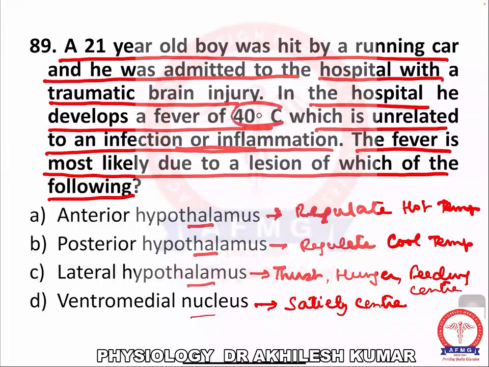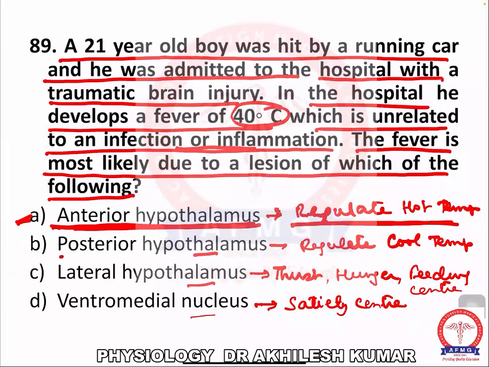The body temperature is high. So which one is damaged here? If the anterior hypothalamus is damaged, the hypothalamus will not be able to regulate the temperature, and the temperature will become high. So the answer here is the anterior hypothalamus. Some of you have marked the right answer here.